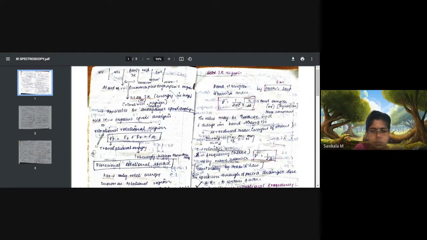Okay, good. What are the types of regions, IR regions? Anybody else? Padma Priya, Stephen, what are the types of IR regions? Stephen, are you there?